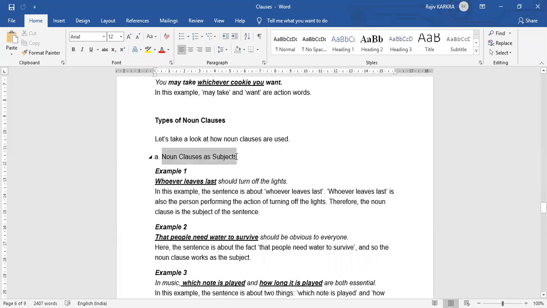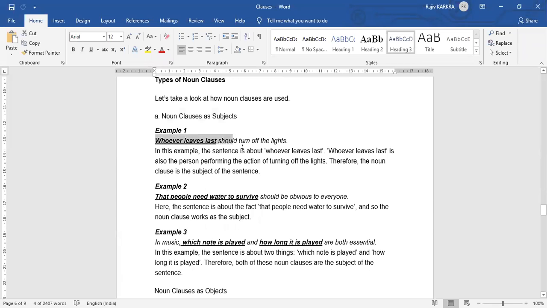Noun clauses as subjects. Whoever leaves last should turn off the lights. So, जो भी last में आएगा. Whoever leaves last is also the person performing the action of turning off the lights. So, whoever यहाँ बंदे के बारे में बात हो रही है, जो भी last में आएगा वो lights off करके आएगा. Therefore, the noun clause is the subject of the sentence.